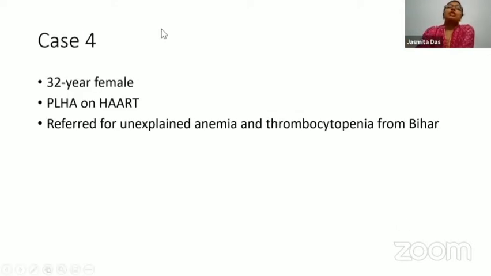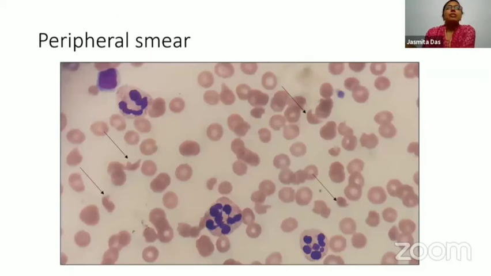So case 4 was another interesting case of a 32-year-old female. She was a person living with HIV/AIDS and was on HAART. She was referred to us for unexplained anemia and thrombocytopenia from Bihar. Here she underwent a routine CBC and peripheral smear. Now this peripheral smear confirmed the thrombocytopenia.